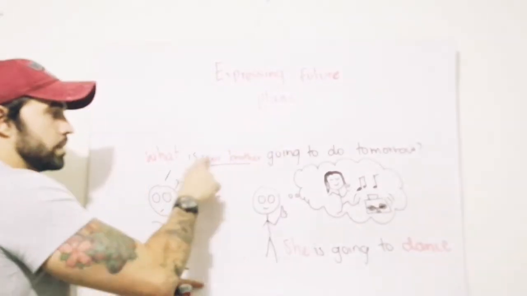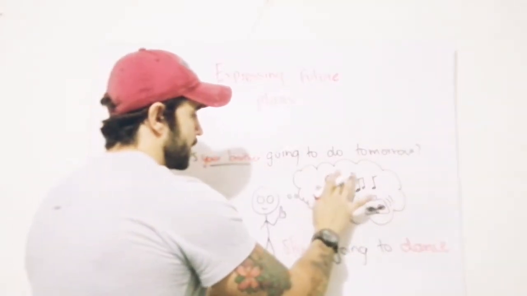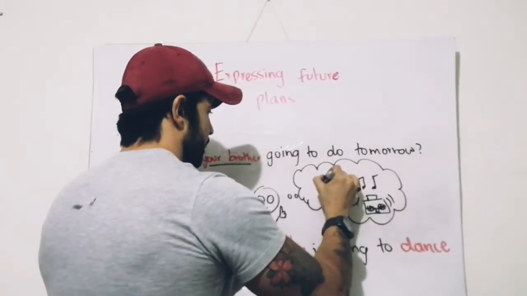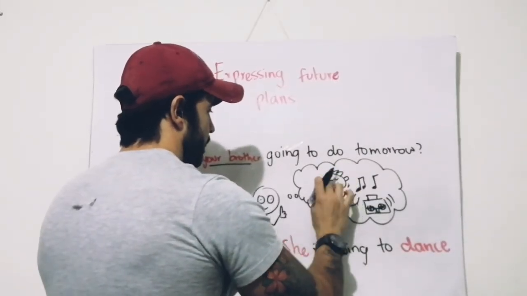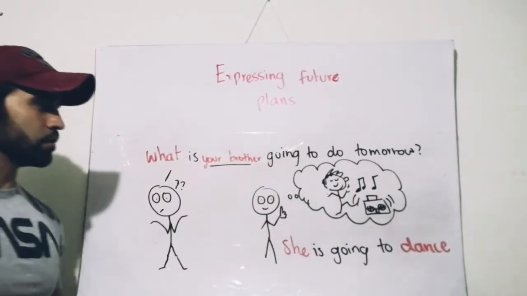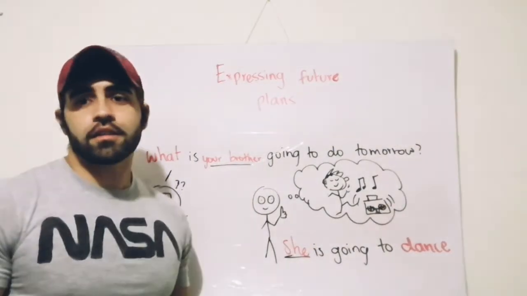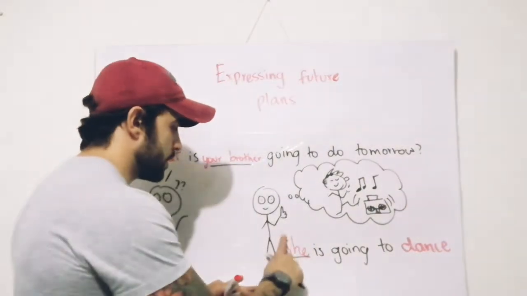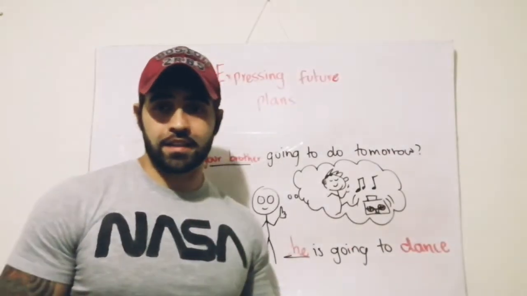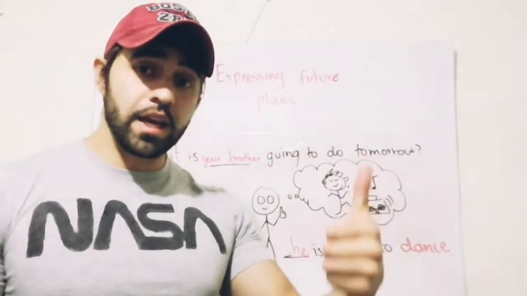What is your brother going to do tomorrow? In this case, it is not a girl anymore, it's a boy. So I say, he is going to dance. Those are examples in the singular form with third person he and she.